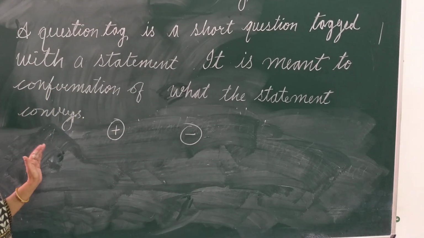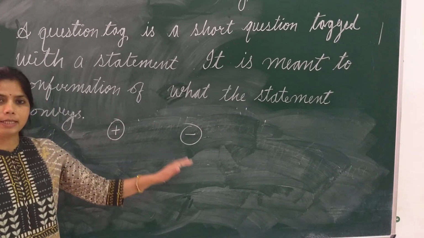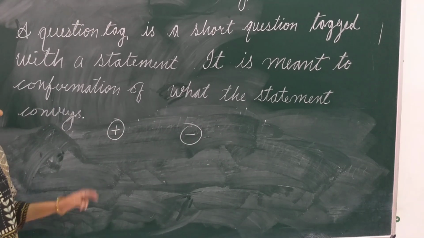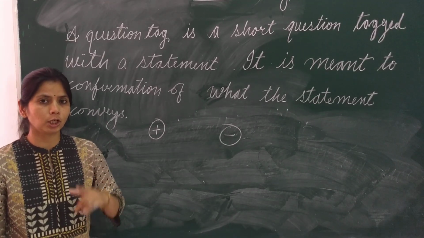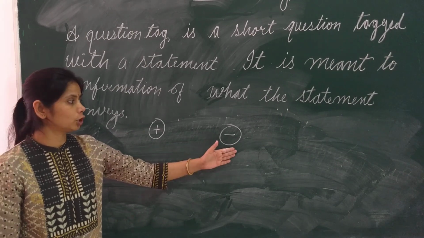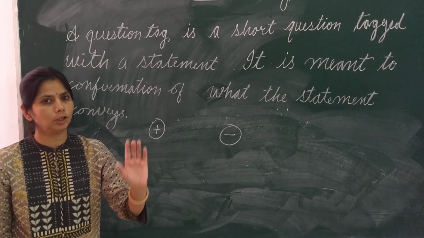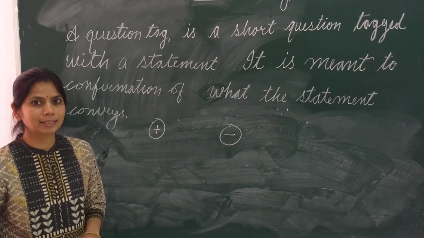If there is no pronoun, if there is no noun, then we will use a pronoun according to our subject. All these things we must remember when we form a tag question. We will always form a tag question with helping verb plus pronoun. And if there is a negative question tag, then helping verb plus not in short form. So students, that is all about question tags. Bye for now.